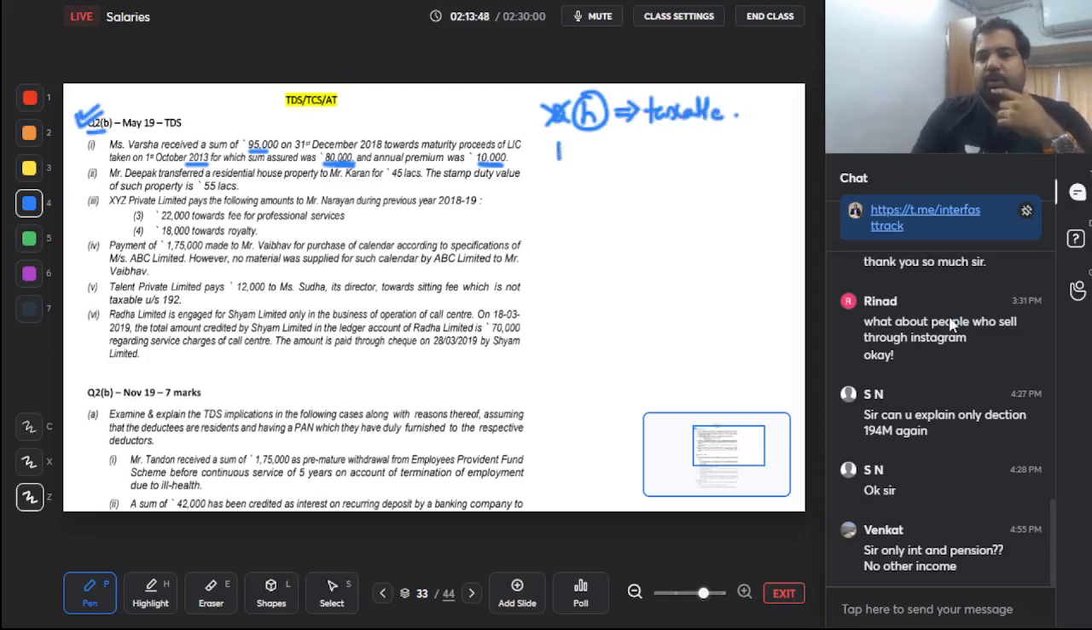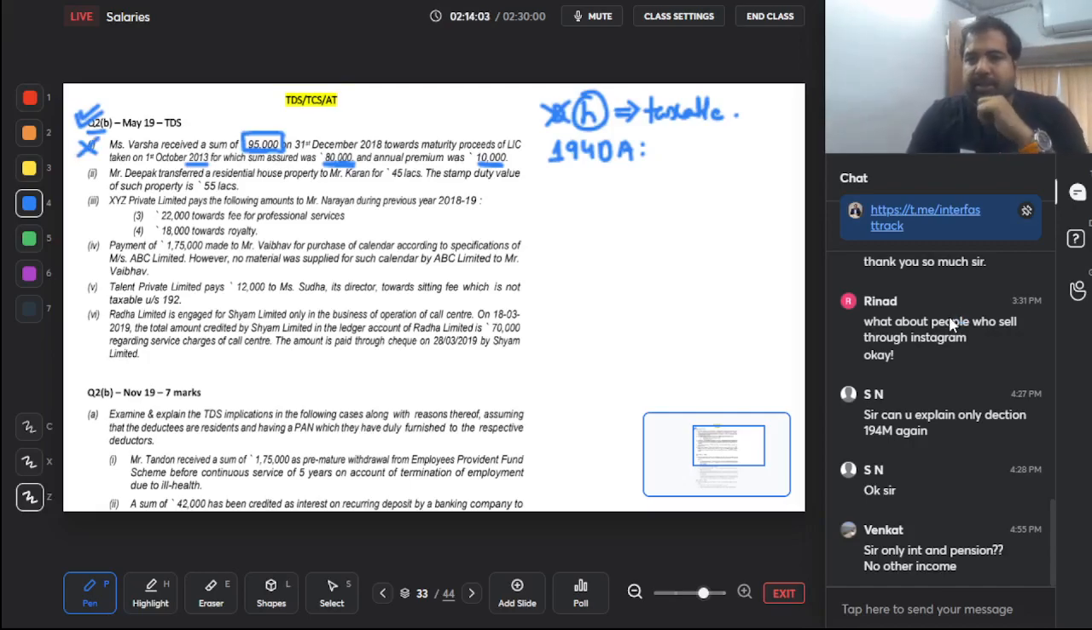Now if it's taxable, you go to section 194DA. Step 1, the gross amount should be more than 1 lakh, but here, guys, the amount is only 95,000, and hence in that case, TDS will not apply.